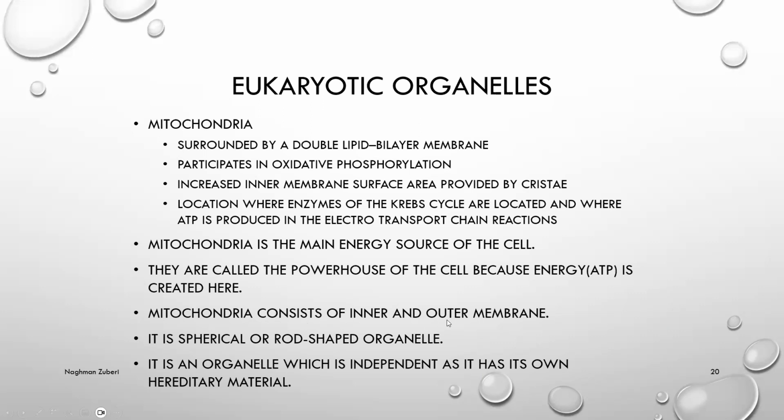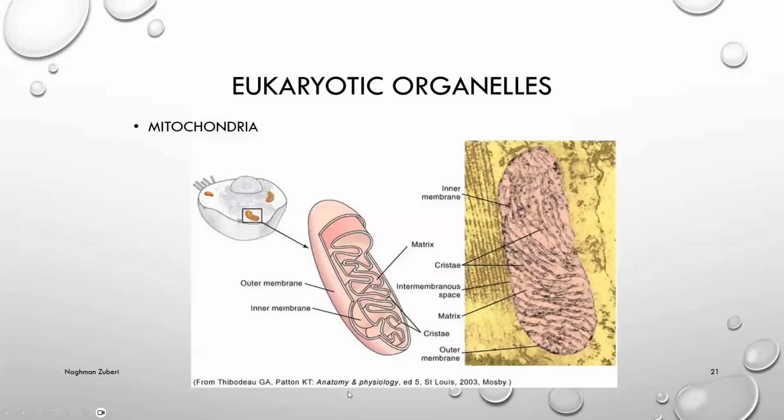Mitochondria consist of an inner and outer membrane. It is a spherical or rod-shaped organelle. It is an organelle which is independent, as it has its own hereditary material. This is the mitochondria, and here we can see the inner membrane. This is the outer membrane of the mitochondria.